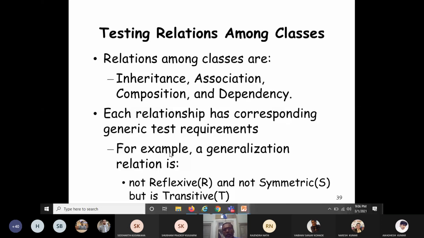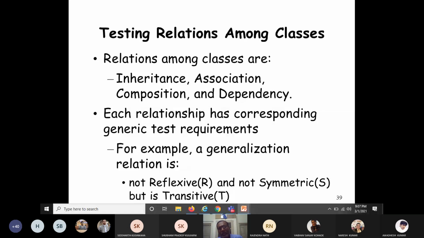For example, if you are considering a generalization relation, the relationship between pay and pay through cash, this is a generalization relationship. A generalization relationship requires that it should not be reflexive, not symmetric, but it should be transitive. I hope you have read about relationships in discrete mathematics or in some other mathematics papers.